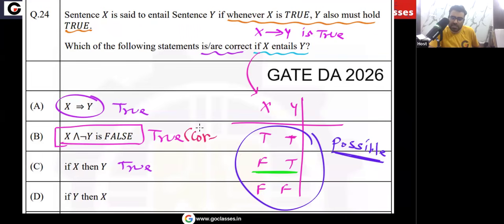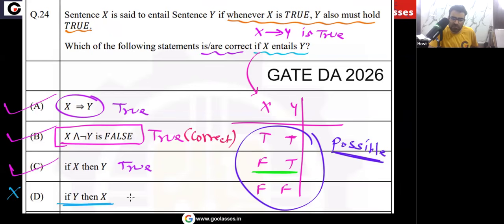This statement is correct because you can consider all these three possibilities and find what x and y negation is. For all these three possibilities, x and y negation comes out to be false. And yes, statement B is also saying that x and y negation is false. Correct? So I can say that option A is correct, option B is correct, option C is correct, but option D is not correct.